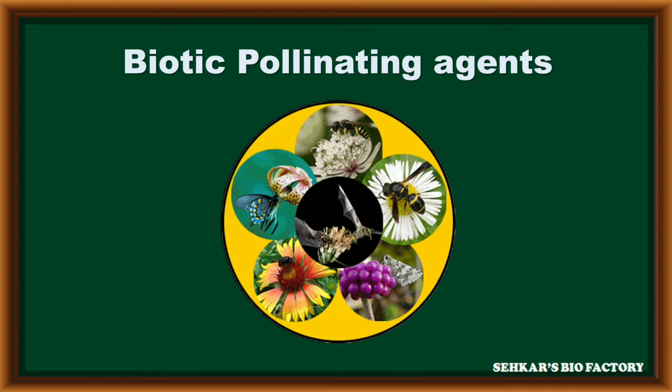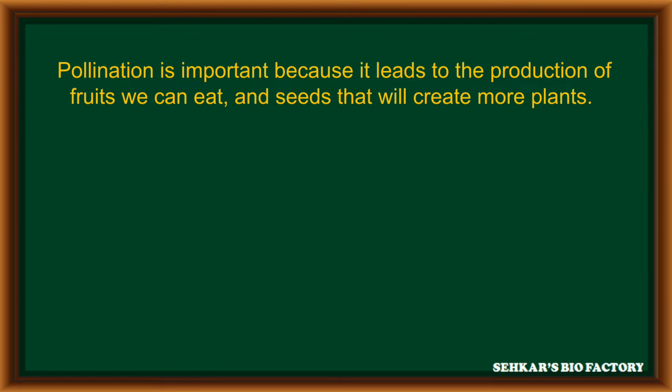In this video, I am going to explain various biotic pollinating agents which are helpful in pollination. Pollination is an important event in sexual reproduction. It leads to the production of fruits and seeds.